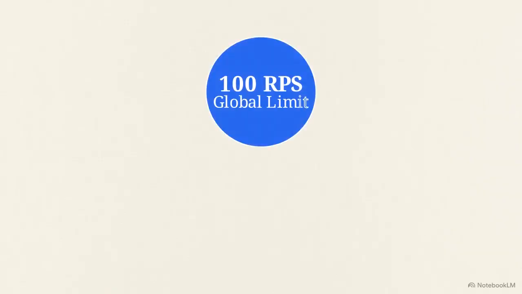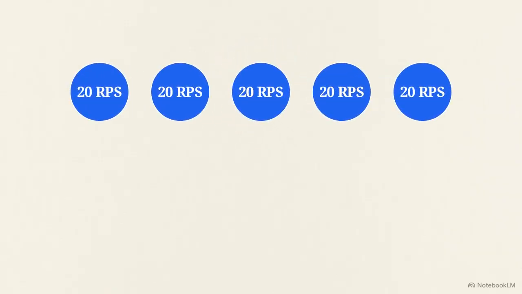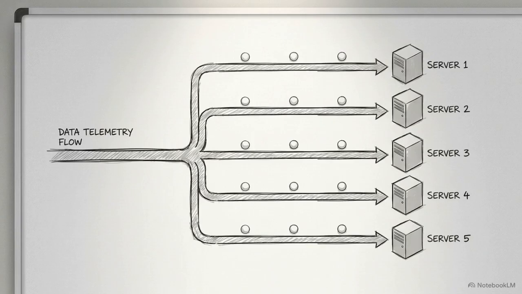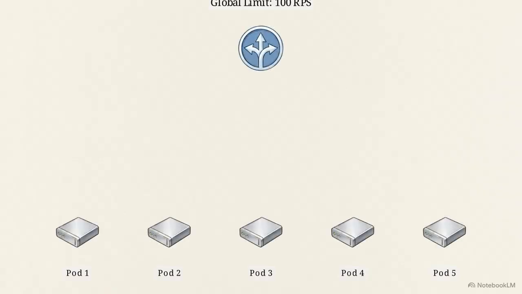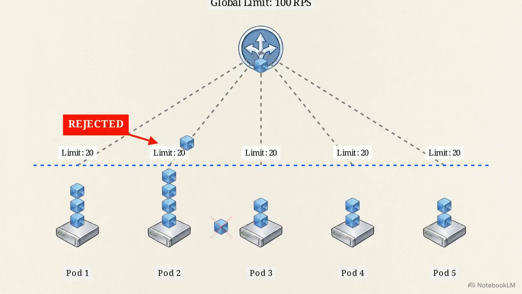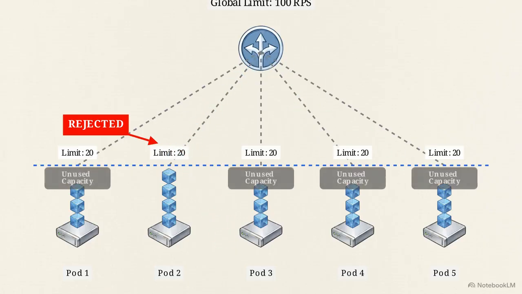If you want a global limit of 100 requests per second across 5 pods, you configure each individual pod to allow exactly 20 requests per second. This strict division relies on the false assumption that load balancers distribute traffic with perfect mathematical symmetry. In reality, routing is messy. If one pod receives 40% of a user's traffic due to natural variance, its strict limit of 20 will reject legitimate requests, even while the other 4 pods have plenty of unused capacity.